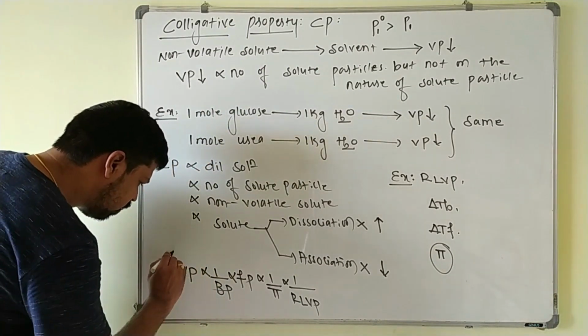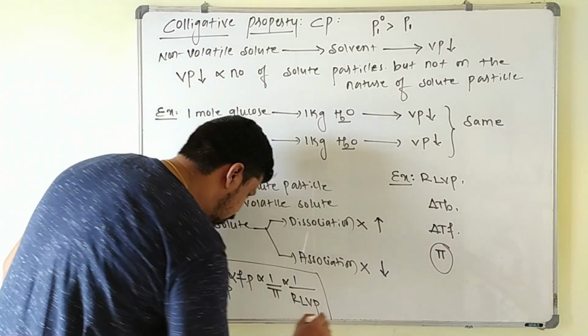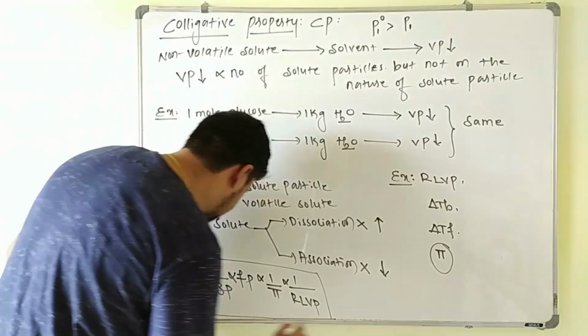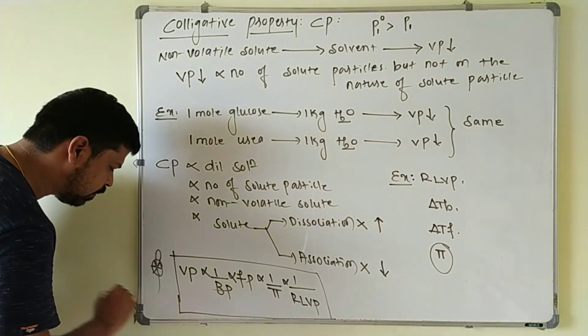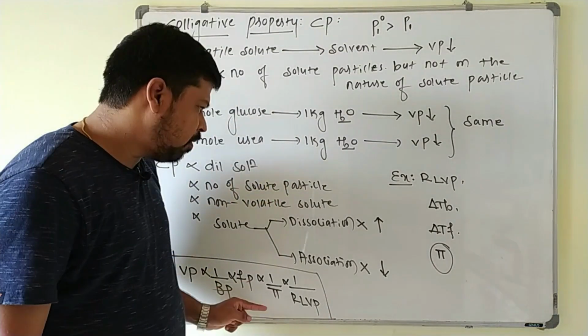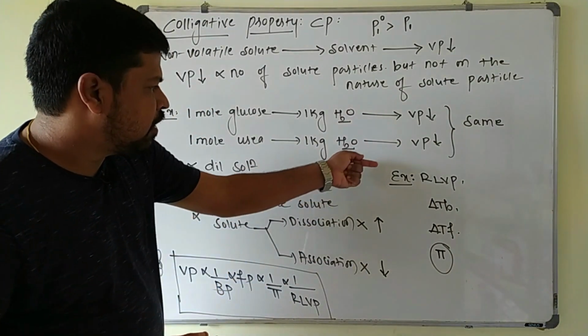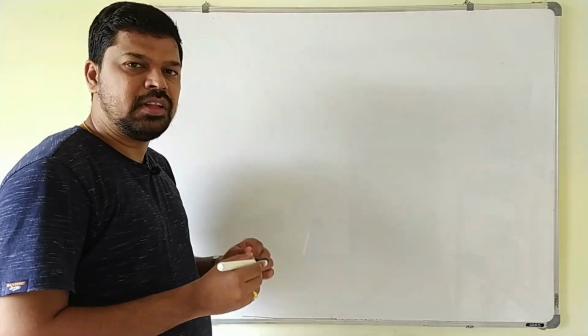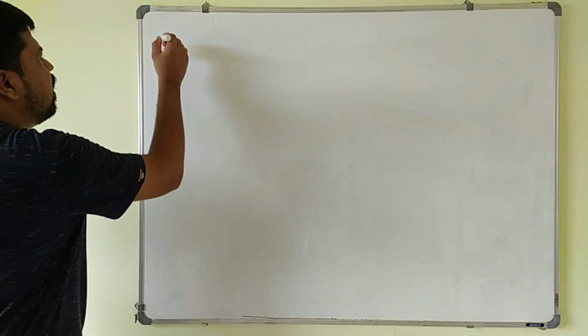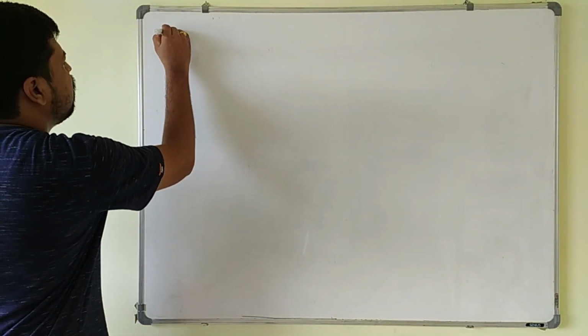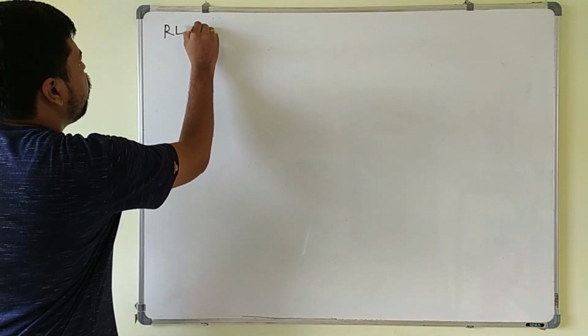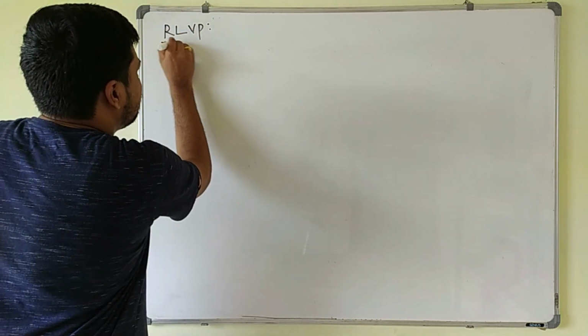This is a very important point for competitive purposes. You have to remember this point. With the help of this only you can easily explain all these colligative properties. Now we will explain one by one. So the first colligative property we are going to discuss is relative lowering of vapor pressure.